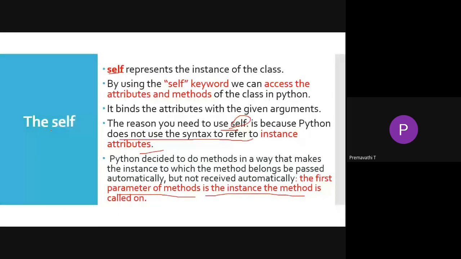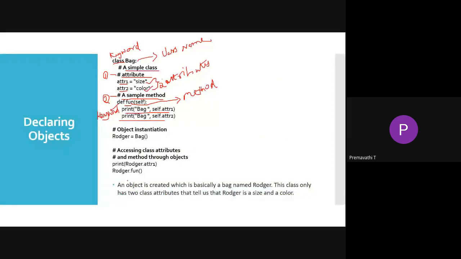The self keyword is one of the keywords we have to pass in our program. Here the self is like an object, an instance of the class. This is the first instance of the class. So self dot attribute one, self dot attribute two.